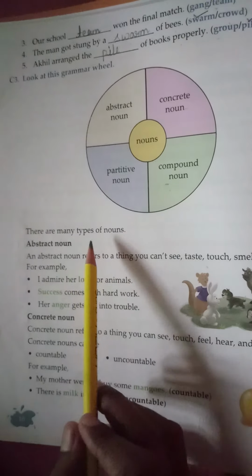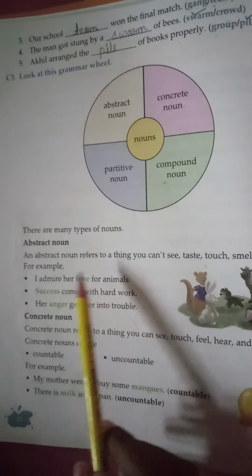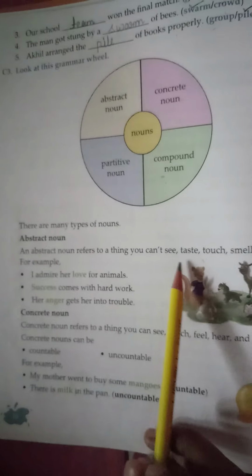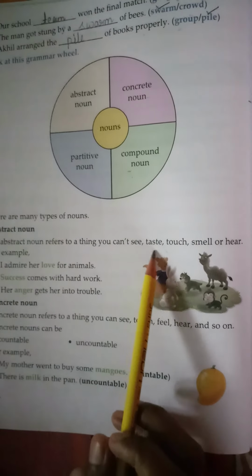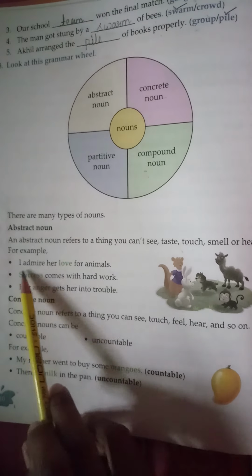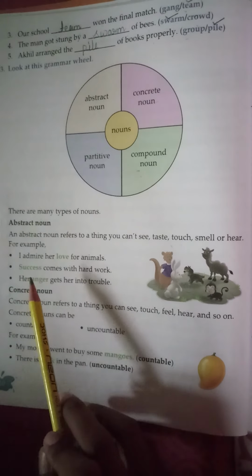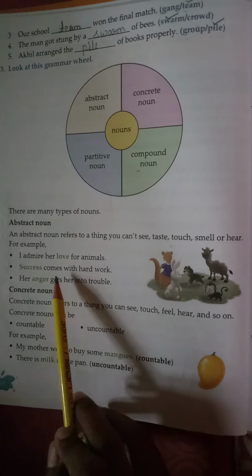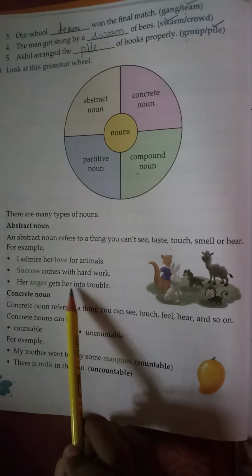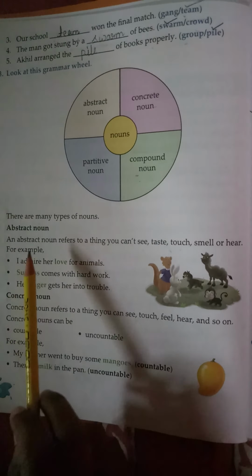There are many types of nouns. Here the first one is abstract noun. An abstract noun refers to a thing you can't see, taste, touch, smell or hear. For example, I admire her love for animals. Success comes with hard work. Her anger gets her into trouble. So students, what is abstract noun?